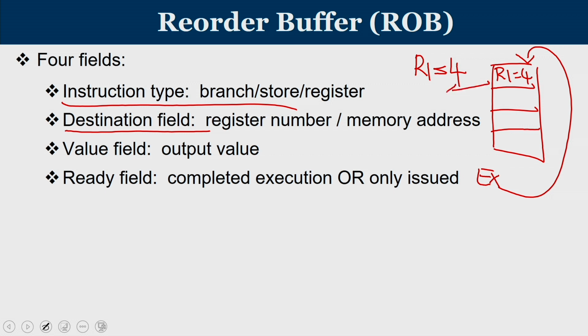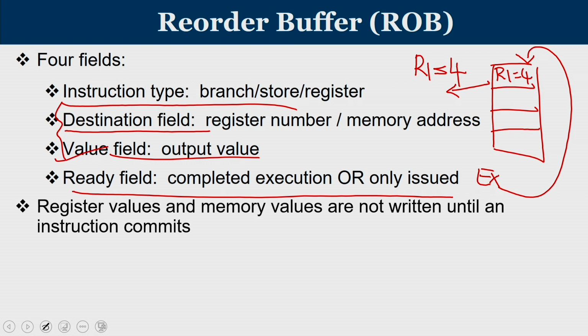The actual update of R1 will happen only when this instruction is no longer speculative. So when an instruction is in a speculative stage, I store the result in the reorder buffer, which is a temporary register that stores the outcome of an instruction after the complete stage but before the commit stage. That is called the value field. And then it will also give a status, whether the instruction is only issued or it is completed.